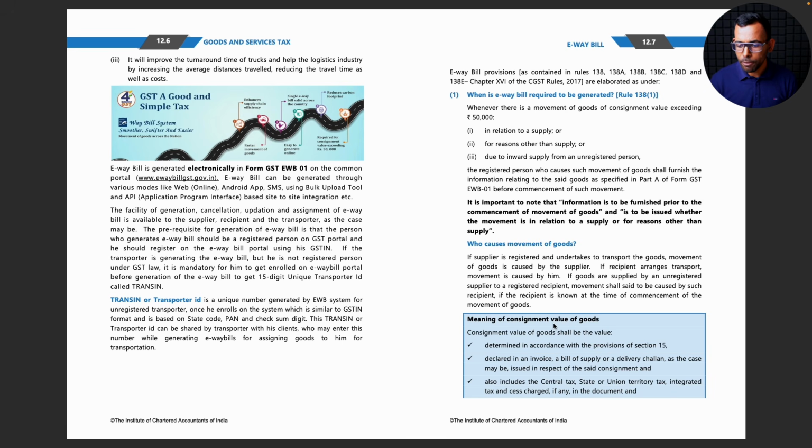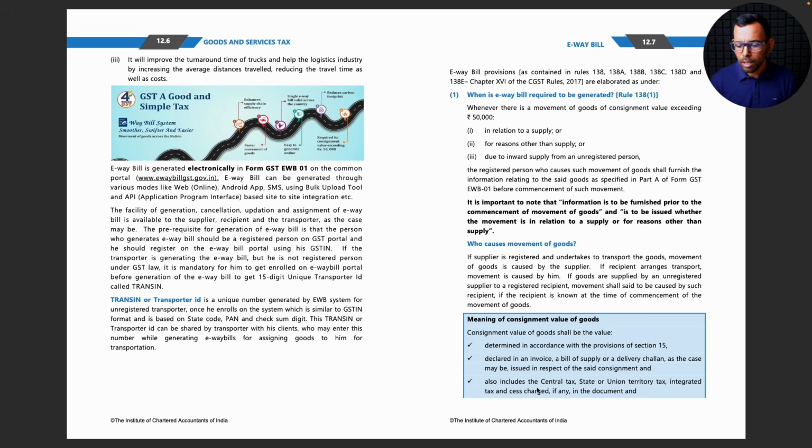Meaning of consignment value of goods. Consignment value of goods shall be the value determined in accordance with the provisions of section 15, declared in an invoice, a bill of supply, or a delivery challan, as the case may be, issued in respect of the said consignment. Okay, whatever is declared in the invoice or the value arrived at through section 15. I don't know what section 15 is. Anyway, we will see about it. Looks like it might be something related to valuation provision.